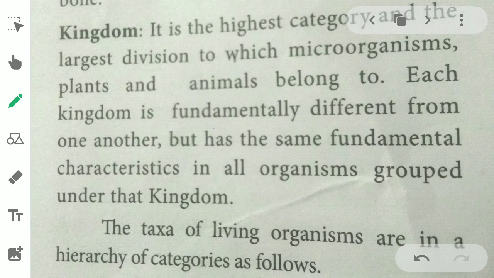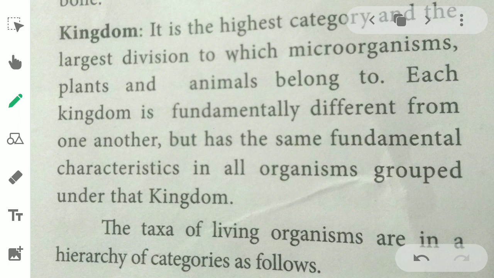Next, the highest category is the kingdom. It is the highest category and the largest division to which microorganisms, plants and animals belong. Each kingdom is fundamentally different from one another but has the same fundamental characteristics in all organisms grouped under the kingdom.